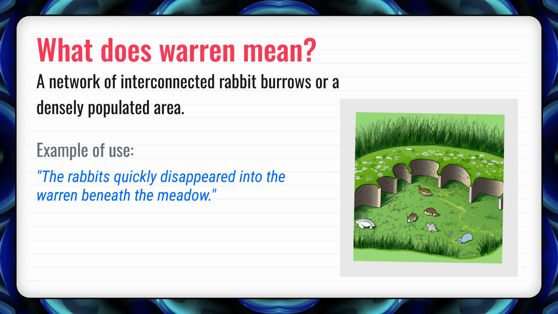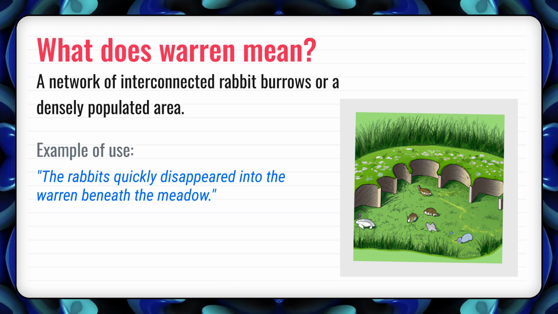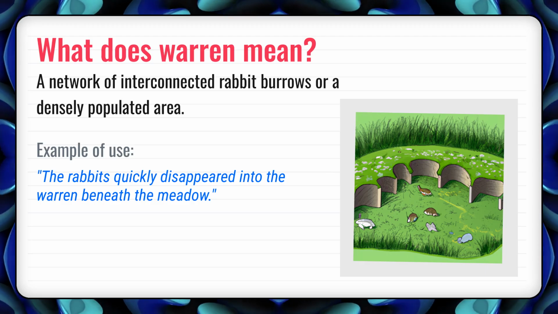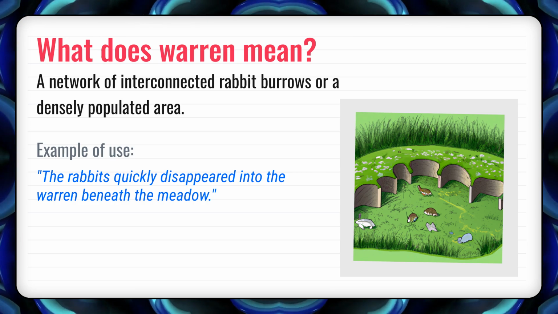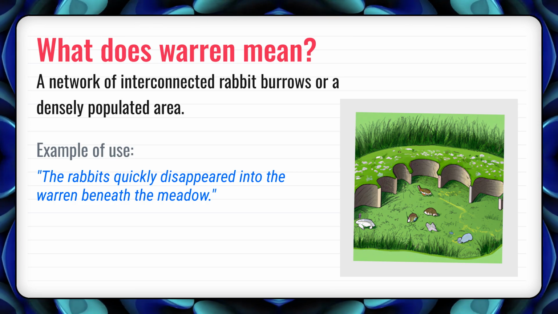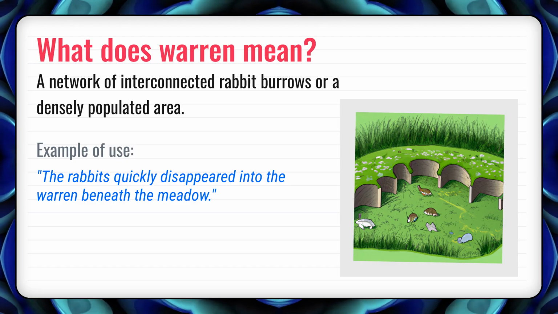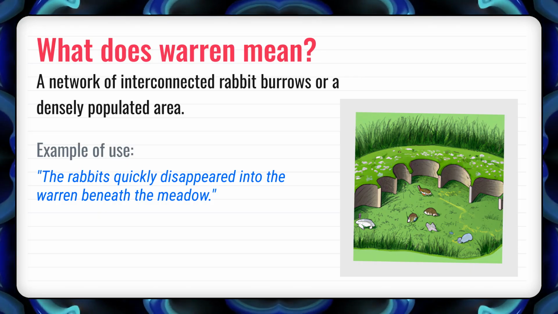Now let's talk about where this word comes from. Origin stories can be fascinating. Warren traces back to Old English and originally referred to an enclosed game park. Over time, it's been used by hunters and nature observers. The word has carried through history and still shows up today in surprising ways.